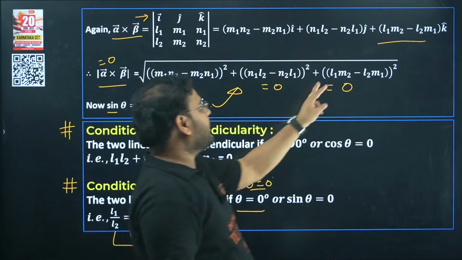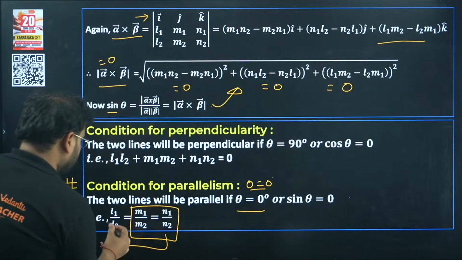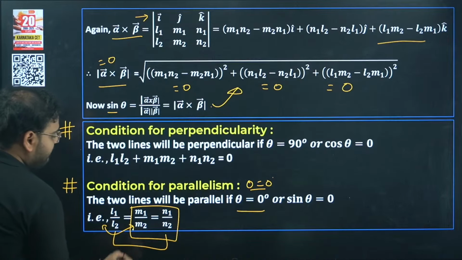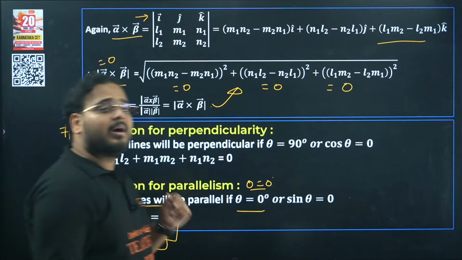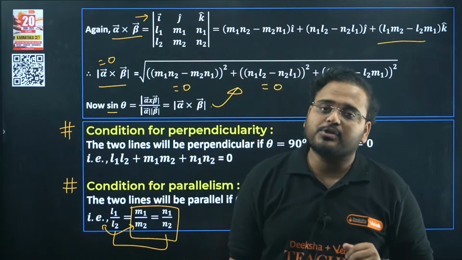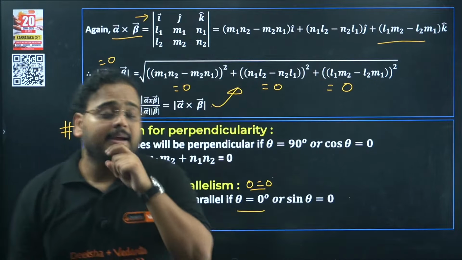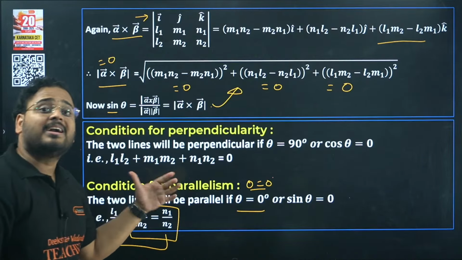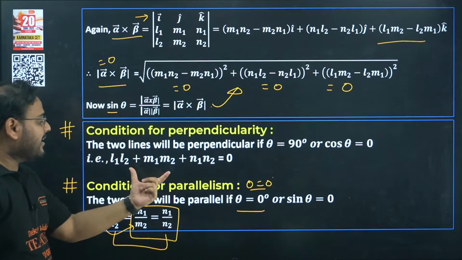If you solve from here, you'll get l1 and m1 ratios, the first and second one. Okay, these two you're going to get. So basically you'll end up with the proportionality l1 by l2 equals m1 by m2 equals n1 by n2. So in the case of perpendicular lines, you'll use this condition for DCs, and in the case of parallel lines, you're going to use this proportional condition for your DCs. Now the same concept is there in the case of DRs also. This was the concept for DCs, and this is going to be for DRs.